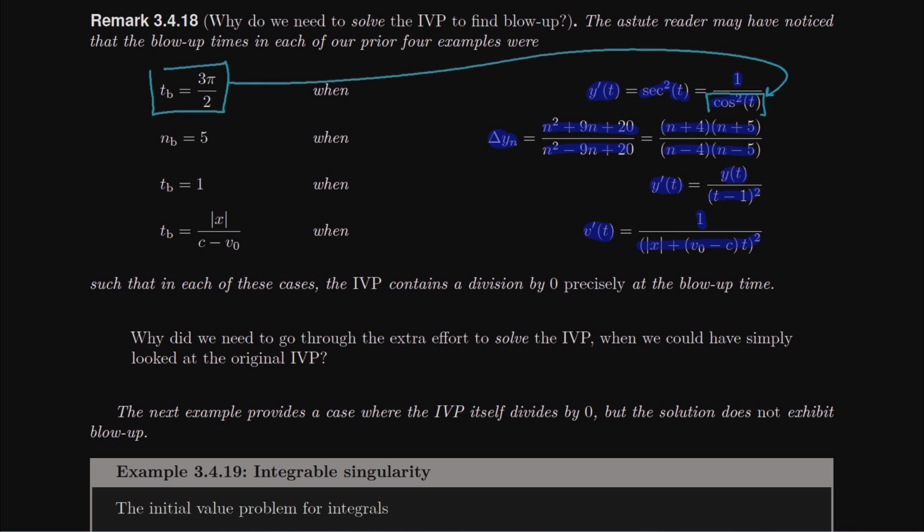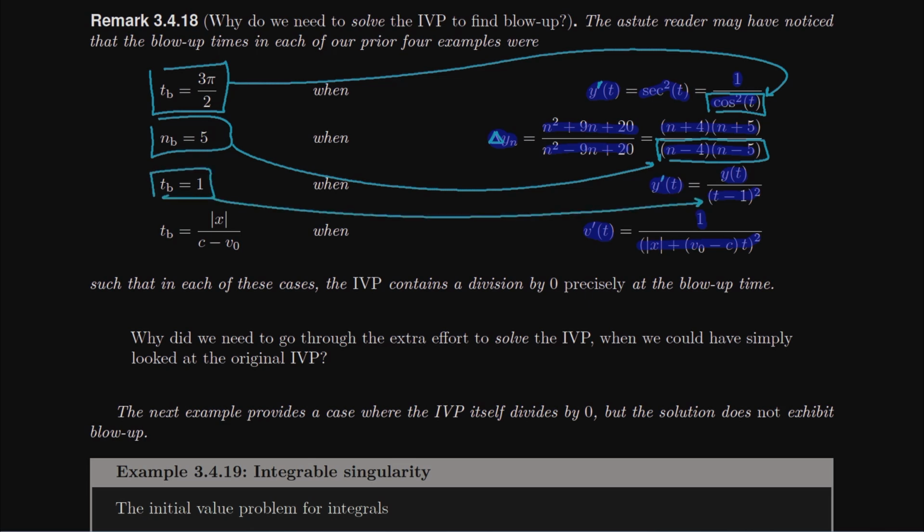And if you look at the blow-up times we achieved, the blow-up time in the first case was actually a time when the denominator on the derivative became 0. In the second case, it was when the denominator on the derivative became 0. In the third case, it was when the denominator in the derivative became 0. And in the last case, it's a little harder to see, but it's also when the denominator in the derivative became 0. So a good question to ask is, did we actually need to solve the IVP when we could have just looked at the denominator in the derivative for each of the cases above?